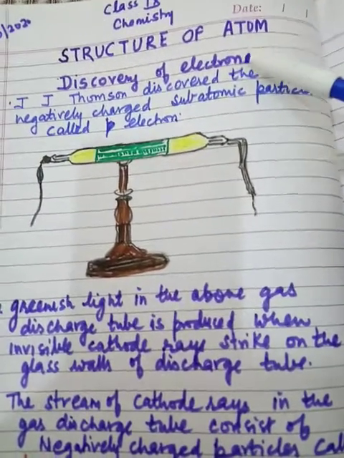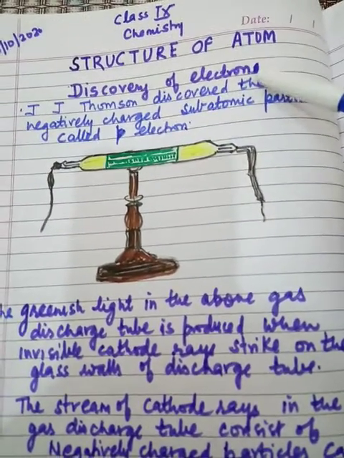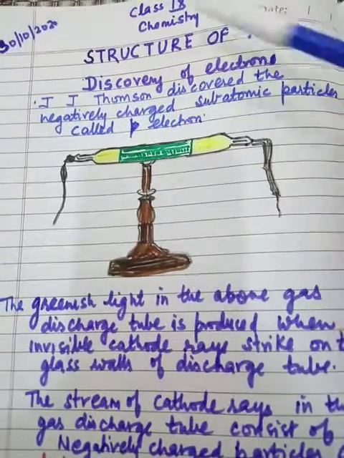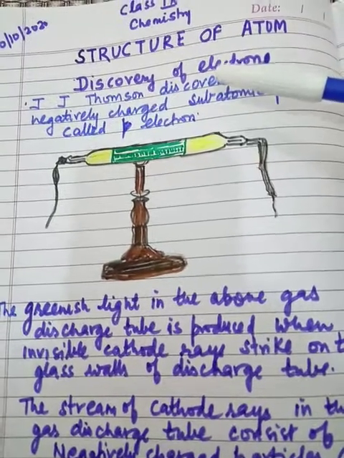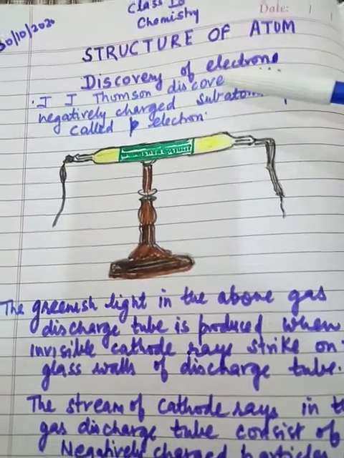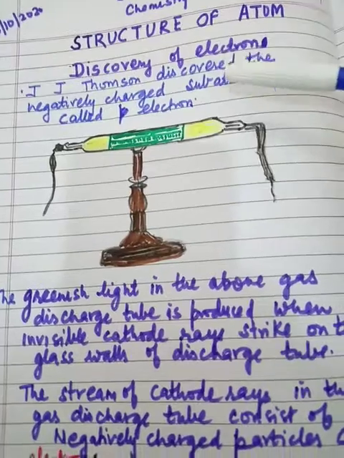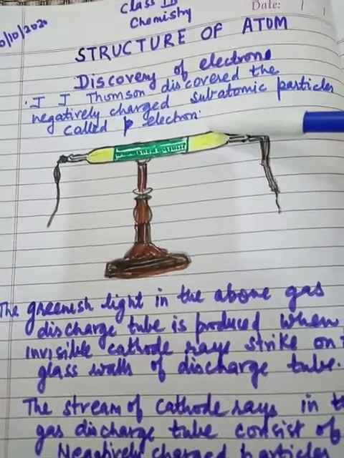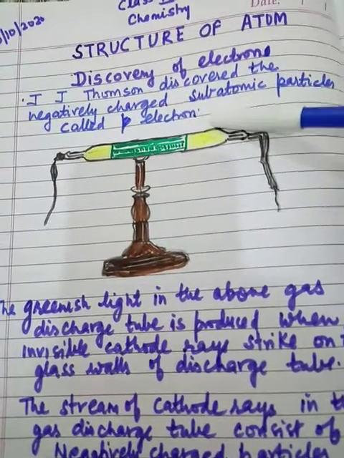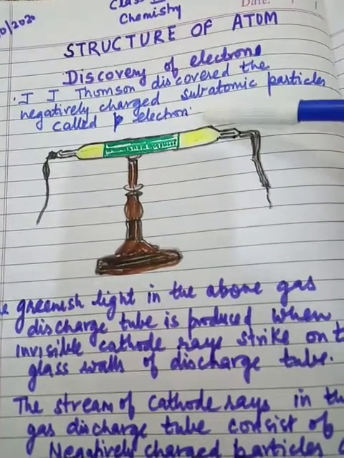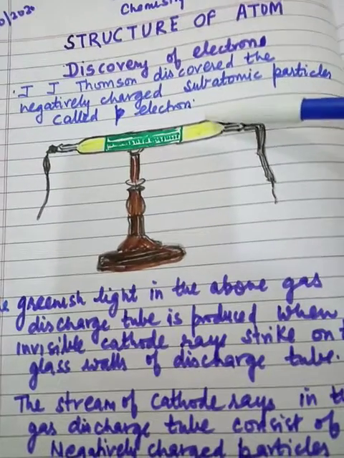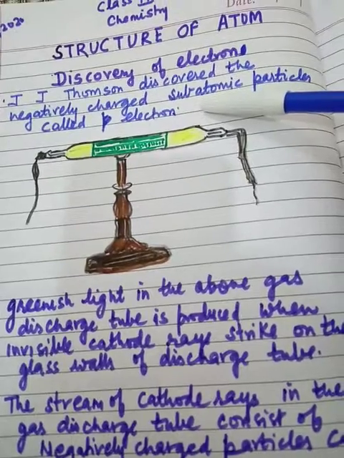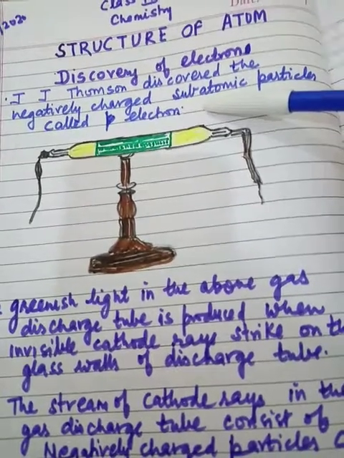The existence of electrons in an atom was shown by J.J. Thomson in 1897. Thomson passed electricity at high voltage through a gas at a very low pressure taken in a discharge tube. Streams of minute particles were given out by the cathode, that is the negative electrode. These streams of particles are called cathode rays because they come out of the cathode.